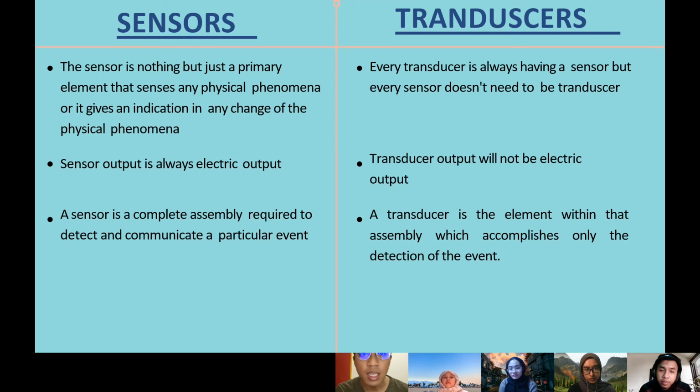Next, the sensor output is always an electrical output, while the transducer output will not necessarily be an electrical output. And lastly, a sensor is a complete assembly required to detect and communicate a particular event, while a transducer is the element within that assembly which accomplishes only the detection of the event.